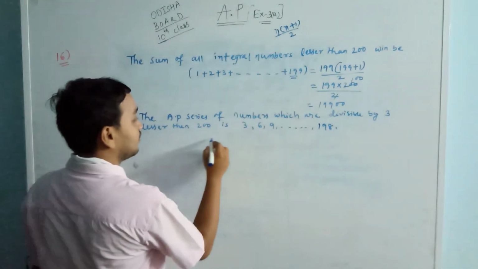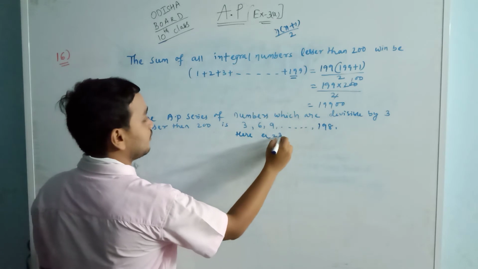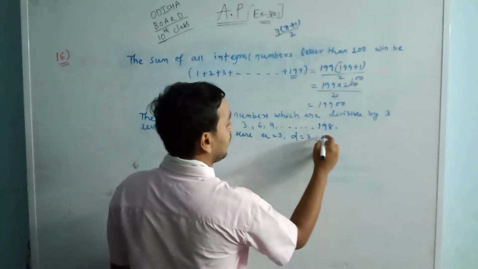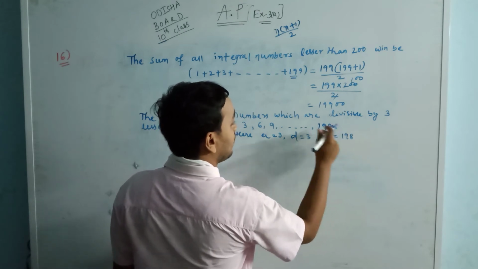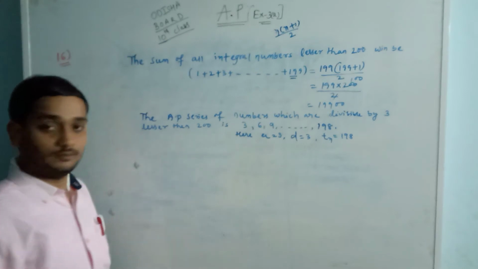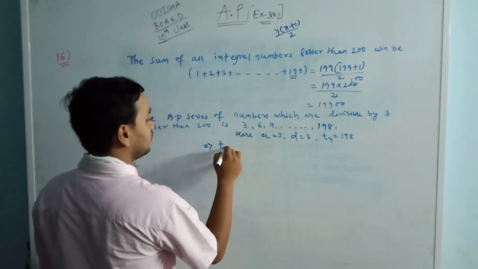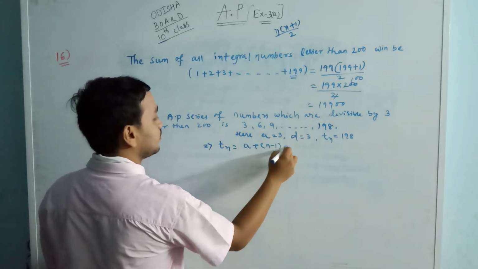Here a is equal to 3, d is equal to 3, and Tn, the last term, is 198. Now find n. The formula is Tn equals a plus n minus 1 into d.